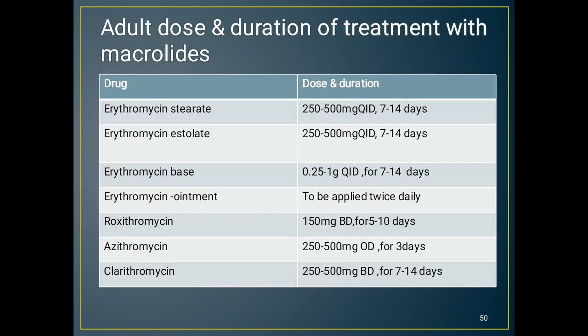These are some adult doses and durations of treatment with macrolides. These are the different preparations of erythromycin: erythromycin stearate, erythromycin acetylide, erythromycin base, and erythromycin ointment, which should be applied twice daily, as well as roxithromycin, azithromycin and clarithromycin.